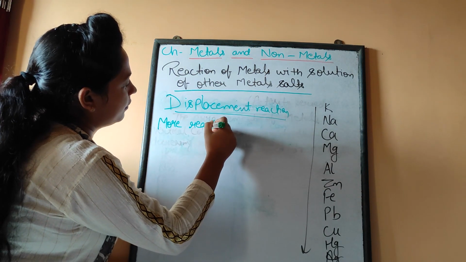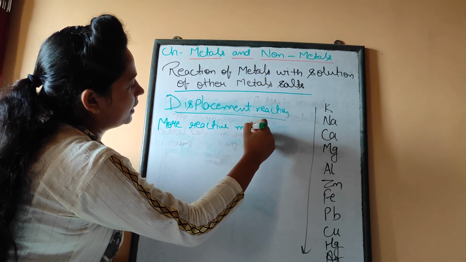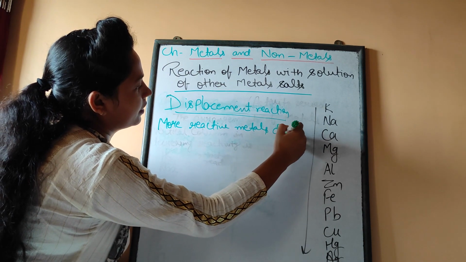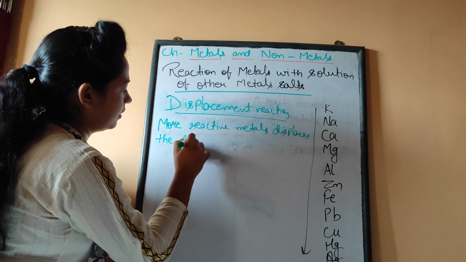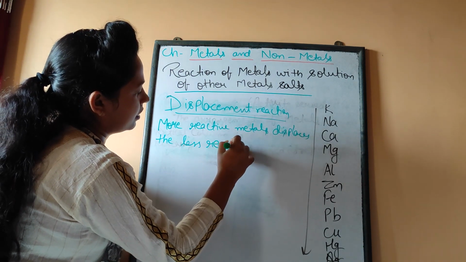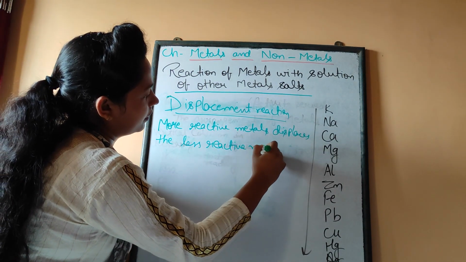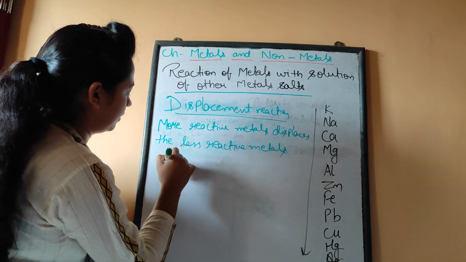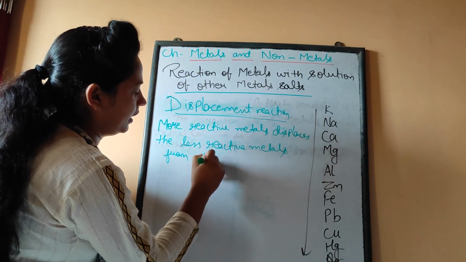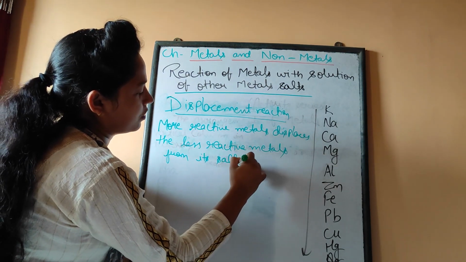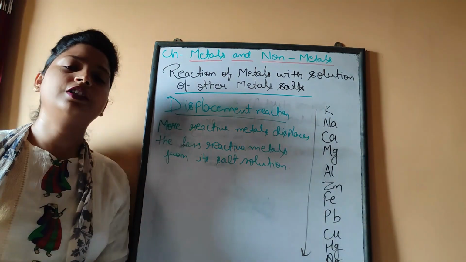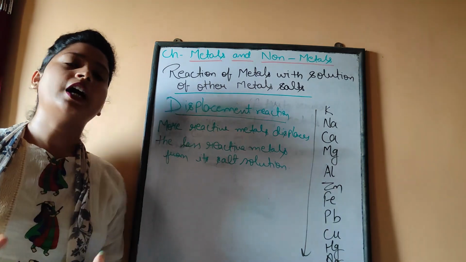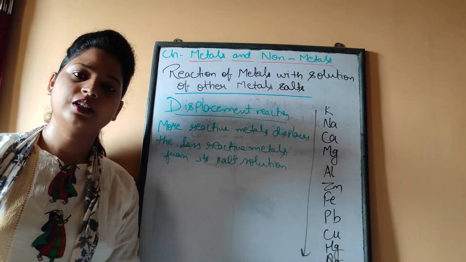More reactive metals displace the less reactive metals from its salt solution. So this is actually the reaction of metal with other metal salt.